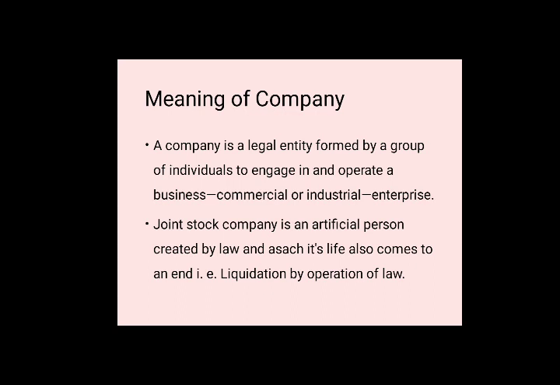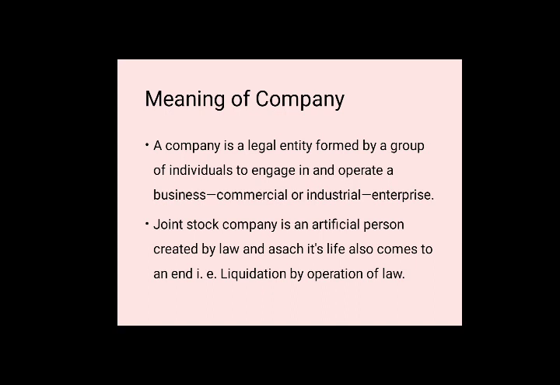So first we are going to try to understand the meaning of a company. Friends, a company is a legal entity formed by a group of individuals to engage in and operate a business, commercial or industrial enterprise. So here it is clear that a company is a legal entity created with the view to run a business or commercial industrial enterprise.